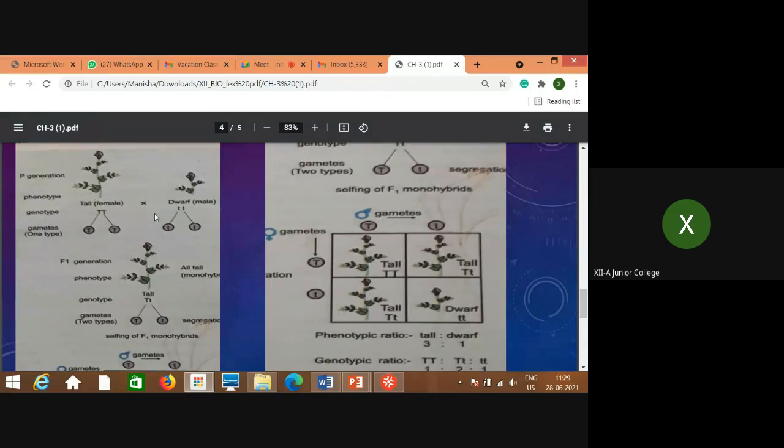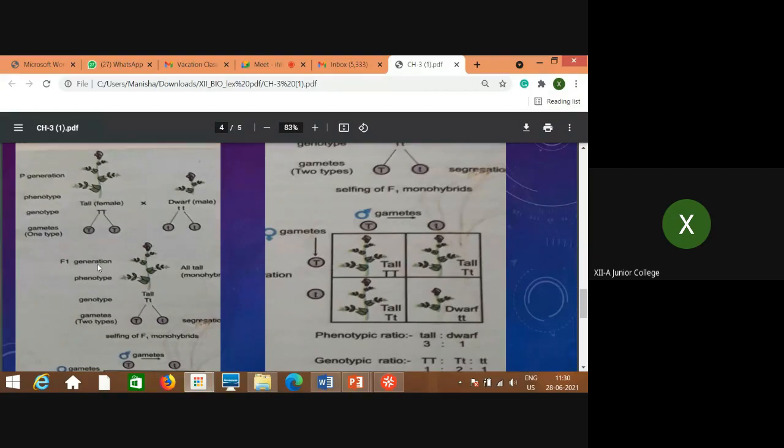When these are crossed, what happens during gamete formation? The tall form, the female, forms only one type of gamete, both similar: capital T, capital T. Here both are small t. That is gamete formation. Now, what is the F1 generation? Whatever progeny is produced by crossing these parents is considered the F1 progeny. F1 means the first cross. This is the artificially made cross, that is, hybridization using different ways of hybridization.